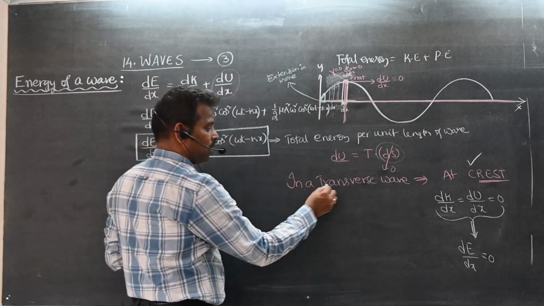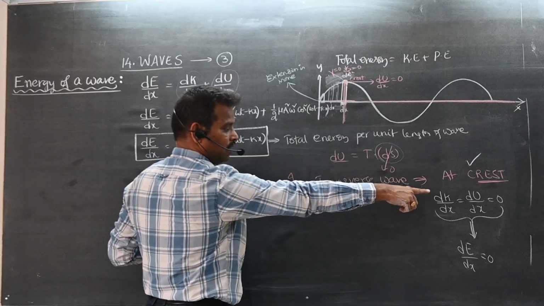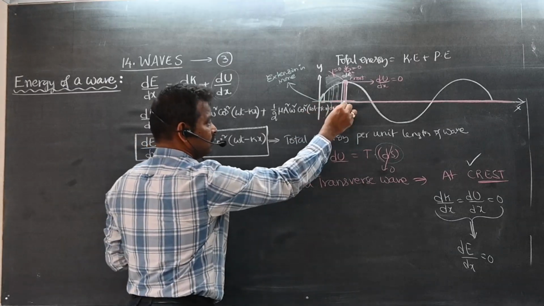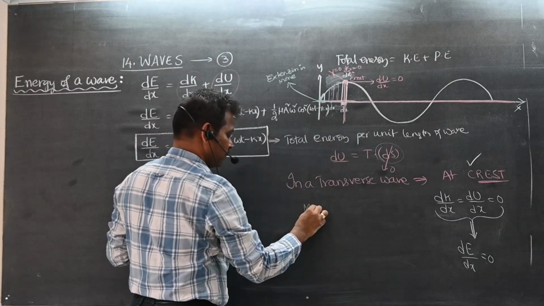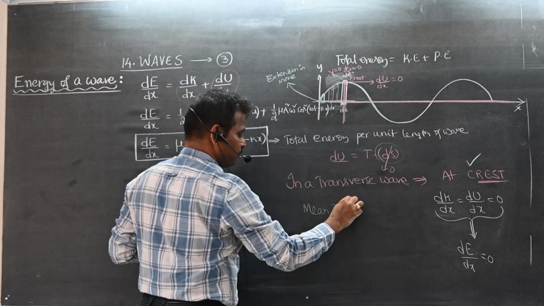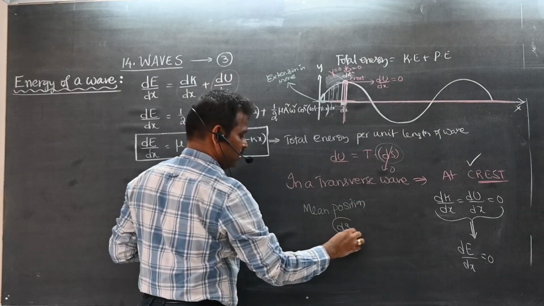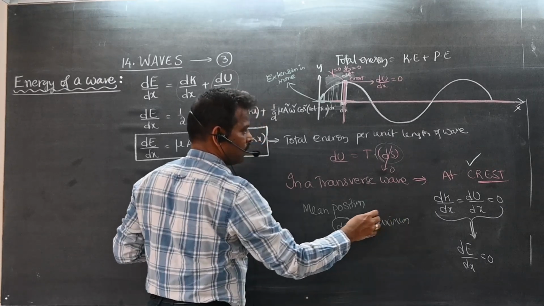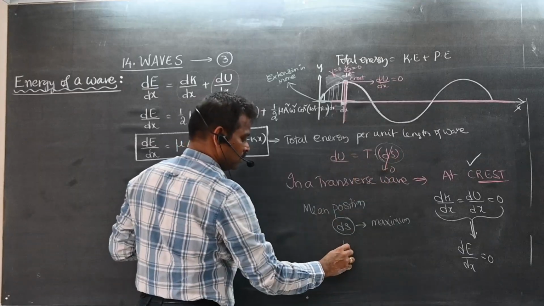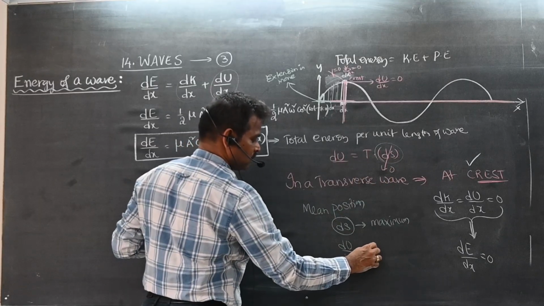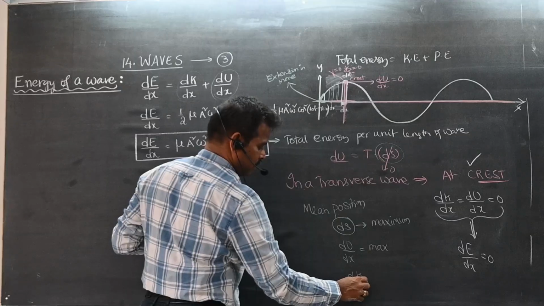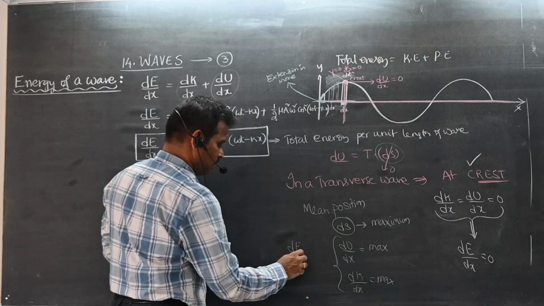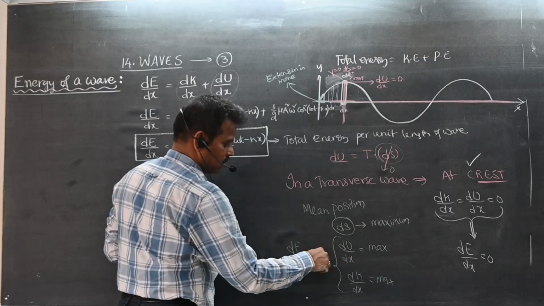So in a transverse wave at the crest, dk by dx, du by dx is 0 and dE by dx is also 0. But this is the extreme position; this we call the mean position. At the mean position, dx is maximum, which means du by dx is maximum, dk by dx is maximum, and dE by dx is also maximum.